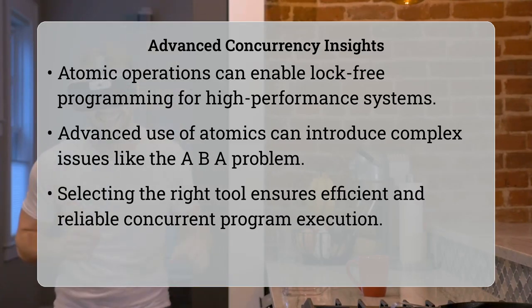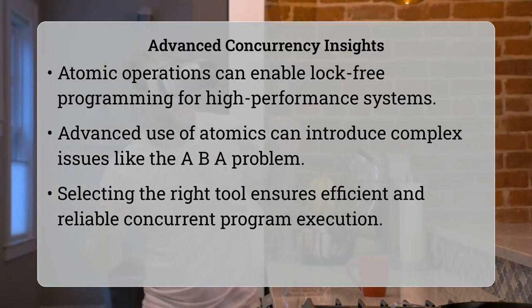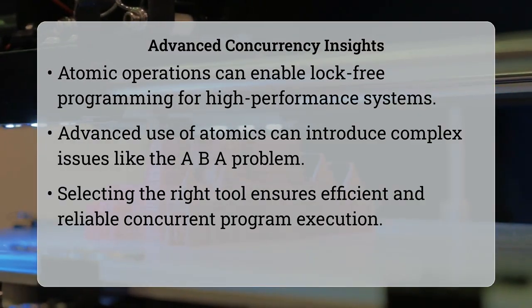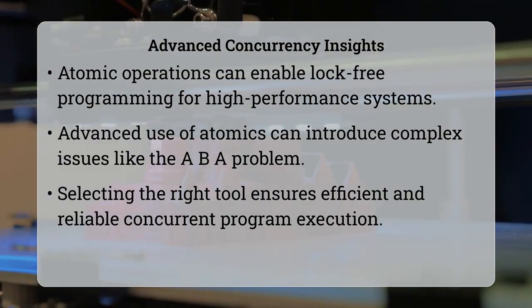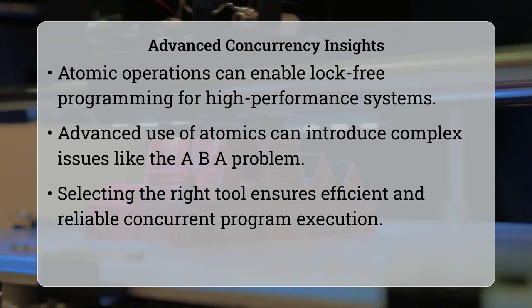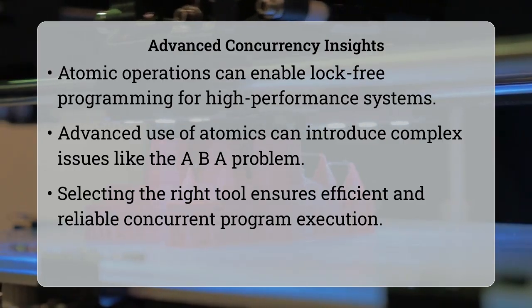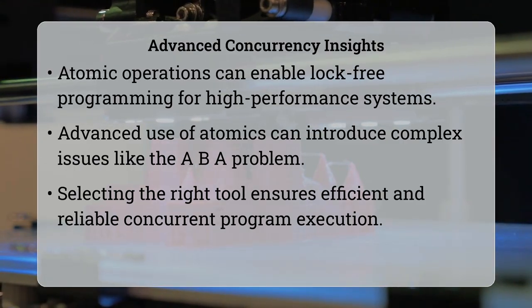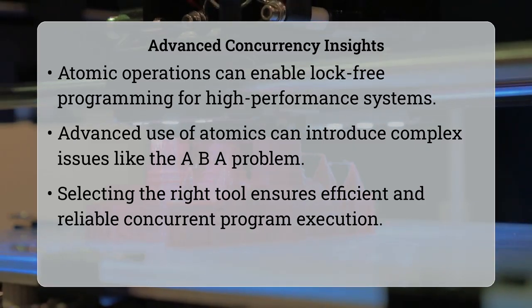However, implementing these patterns effectively is complex and can introduce subtle bugs, such as the ABA problem, where a value changes from A to B and then back to A, making it seem unchanged to a simple atomic compare and swap operation. This highlights the precision required when working with low-level concurrency primitives.